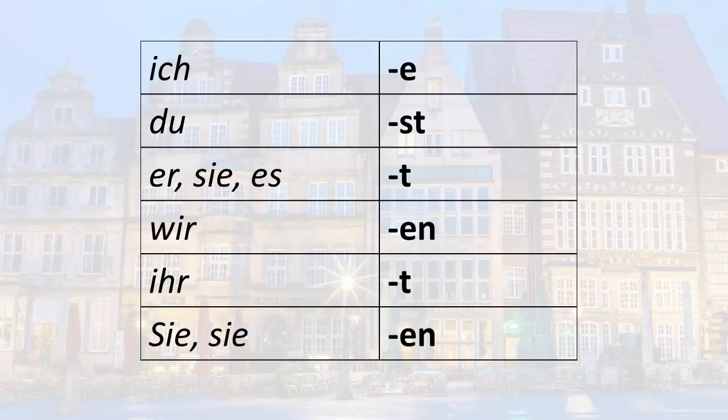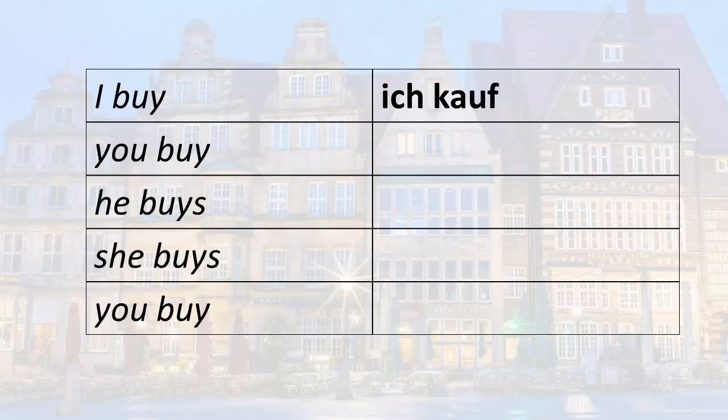Here are the endings for regular verbs in the present tense. If you know these endings, you can conjugate any regular verb in the present tense. Remember, the first thing to do is to remove the EN from the infinitive, and you're left with the root. So here's the root, and all you have to do is add the right ending.